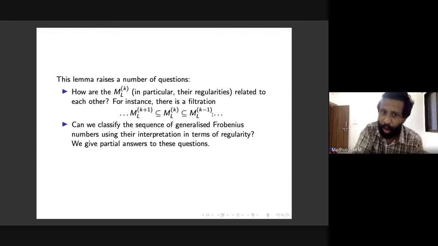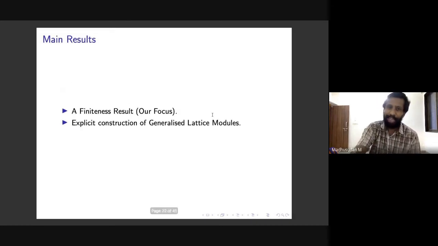We will give a glimpse of how you might use this connection to prove new results about Frobenius numbers, or generalized Frobenius numbers, as I have been calling it. Okay, so now we'll come to our main result.